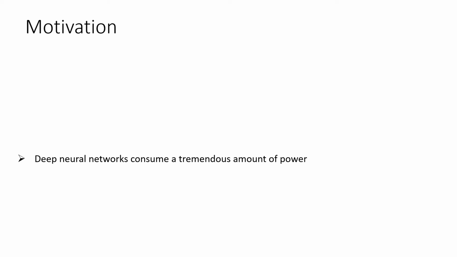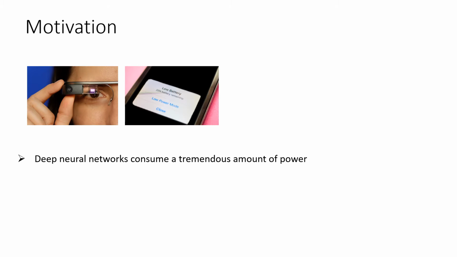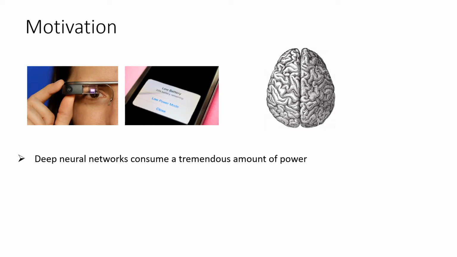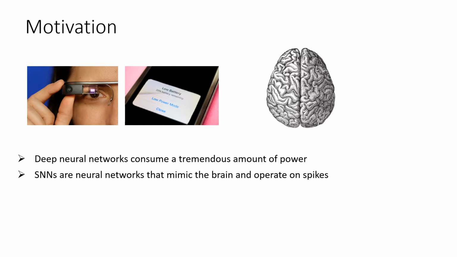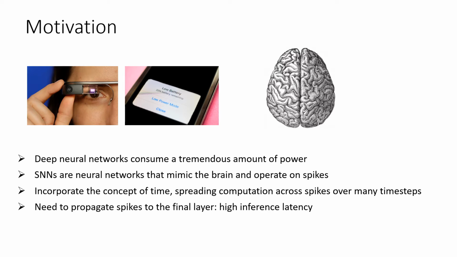The motivation for this work stems from the fact that deploying deep neural networks is tremendously expensive in terms of power consumption. Let's take an edge device use case, that of a smart glass. We want to ensure that a small on-device battery can sustain it for a long time. To this end, we take inspiration from the brain and train spiking neural networks, or SNNs. SNNs distribute computation across spikes spanning many time steps. Spikes are digital values of 0 and 1, denoting absence and presence, which results in computational efficiency. However, SNNs suffer from high inference latency as the spikes need to propagate to the final layer.